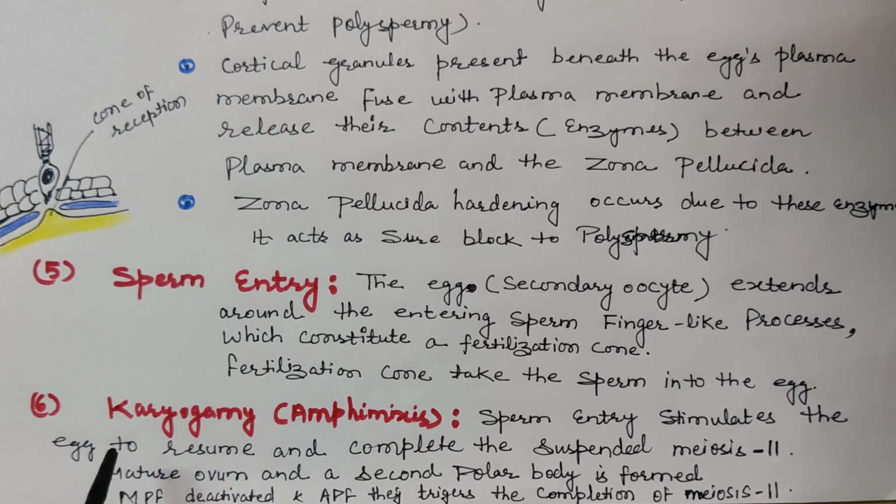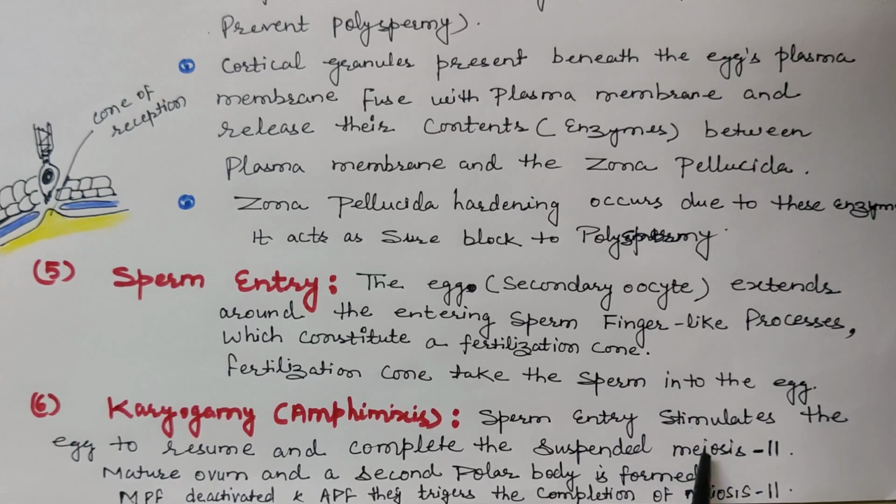Then karyogamy or amphimixis. Sperm entry occurs because of this fertilization cone. Sperm entry stimulates the egg to resume and complete the suspended meiotic division 2.